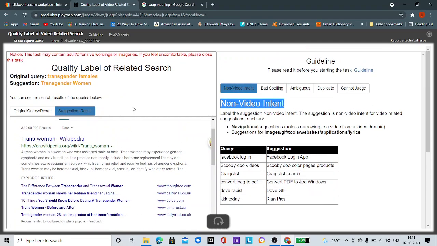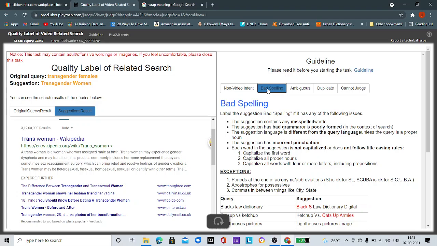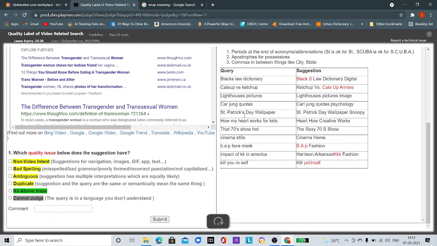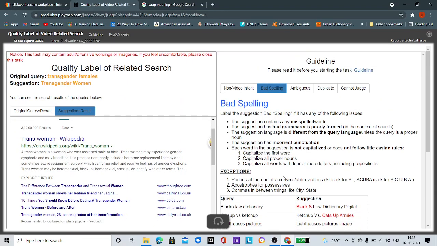After that, I am checking whether bad spelling or grammar is there. You can see bad grammar or incorrect formation of sentence or misspelled words. If anything is here, then I can tag this as bad spelling and then click the submit button.